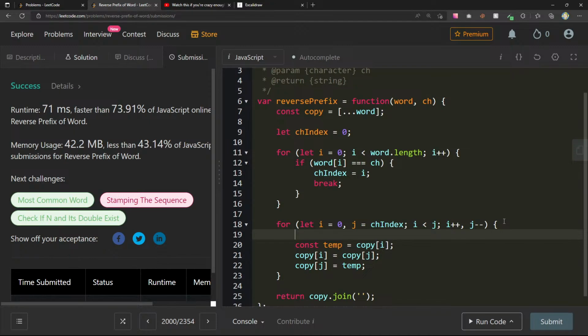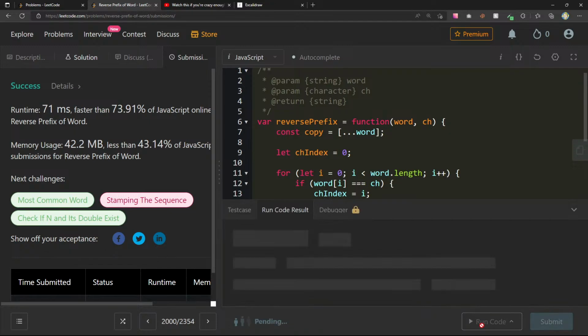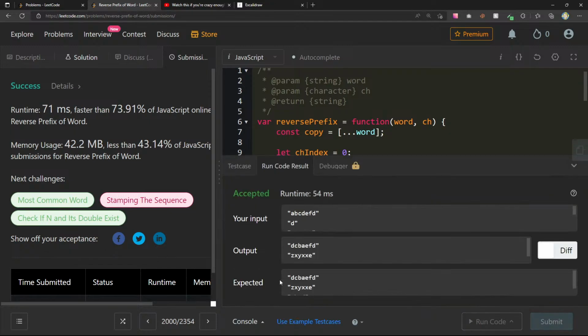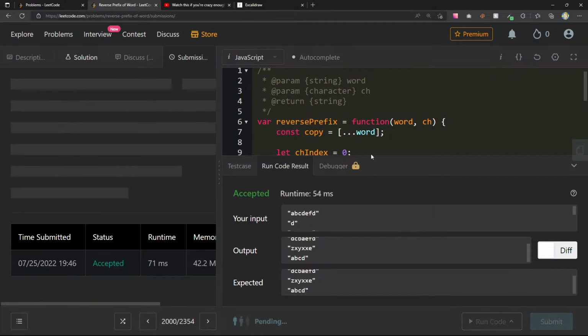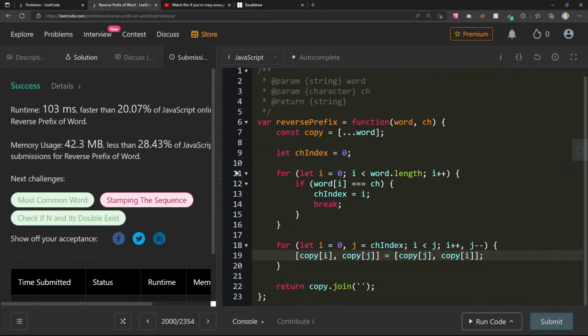We can maybe condense this, although it'll make it a little harder to read. I think we can take advantage of some fancy JavaScript syntax here. So we can say copy j, copy of i. Okay, let's do this. See how that looks. Yeah, seems like the same result. Maybe just a little more condensed, 20.7, maybe even worse performance. But again, I'm happy with this. So yeah, we can go ahead and continue to the next one.